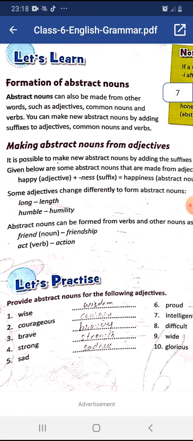For example, friend. Friend is a noun. When we add a suffix ship with it, it becomes friendship, and friendship is an abstract noun. Act. Act is a verb. When we add the suffix tion with it, it becomes action, and action is an abstract noun.